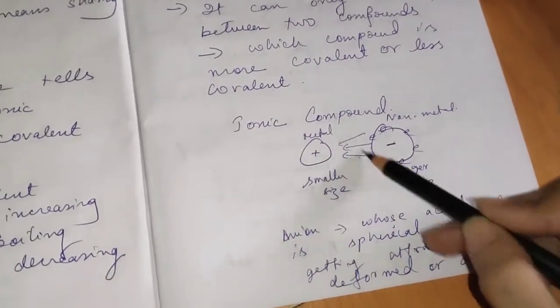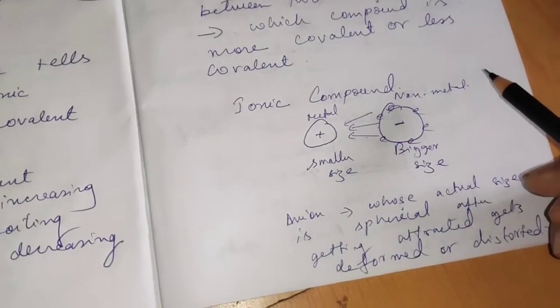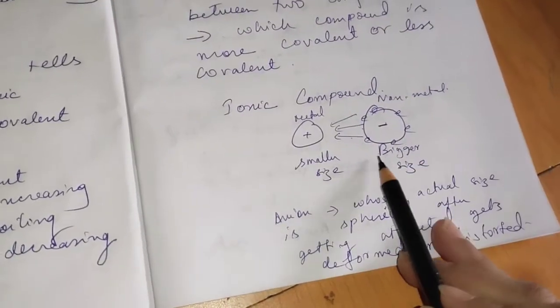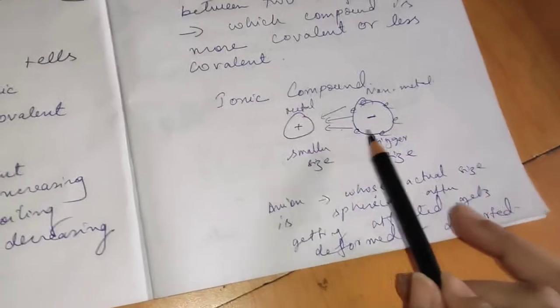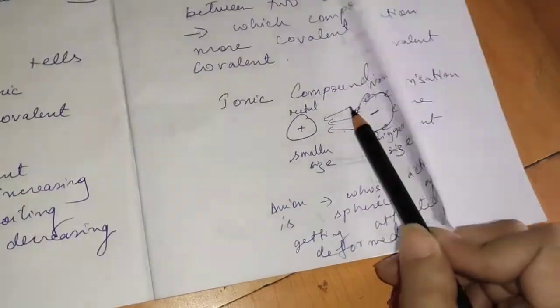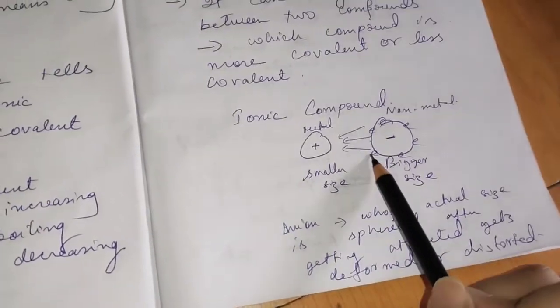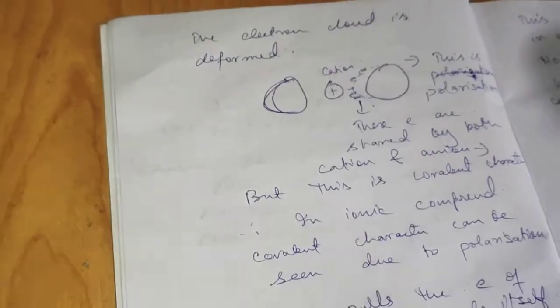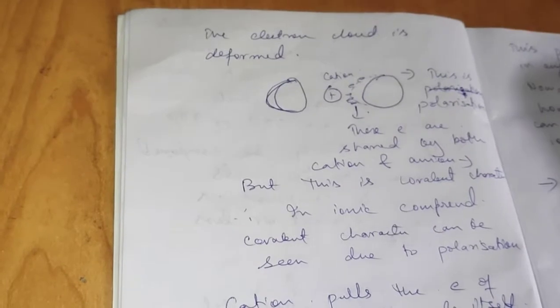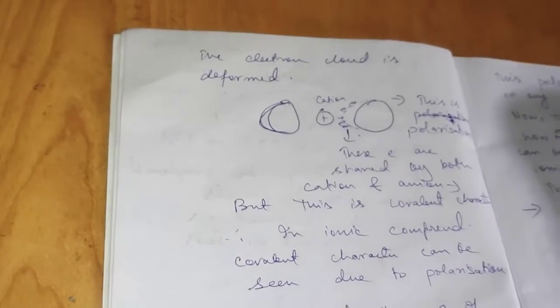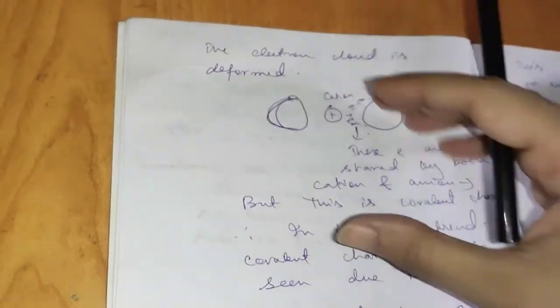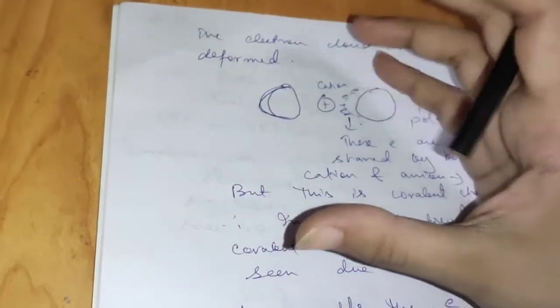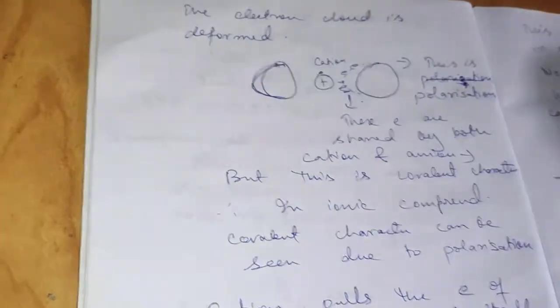Usually the anions have a spherical shape, but after getting attracted, they slightly get distorted, which means their shape changes, they get deformed. I have also discussed the electron cloud in atomic structure. Electron cloud is the density of the charge present.